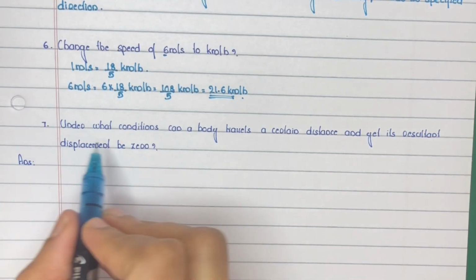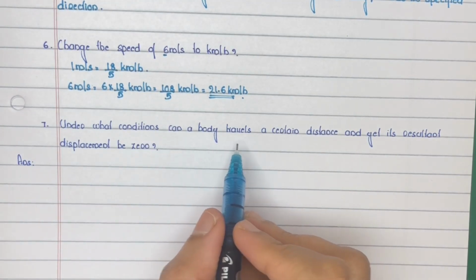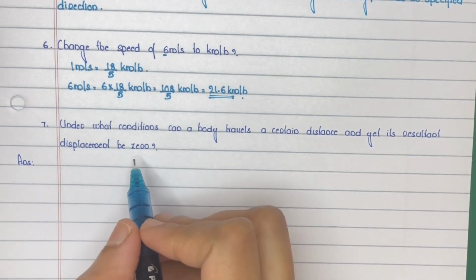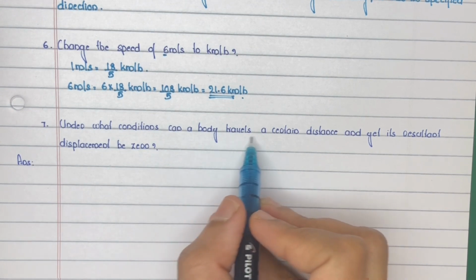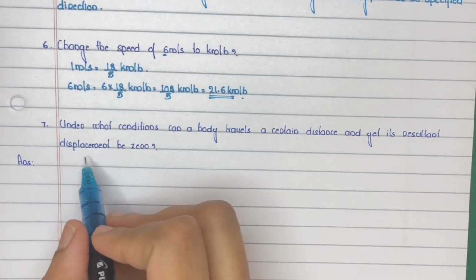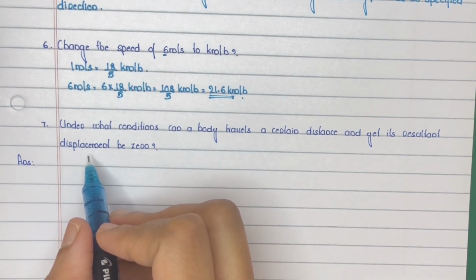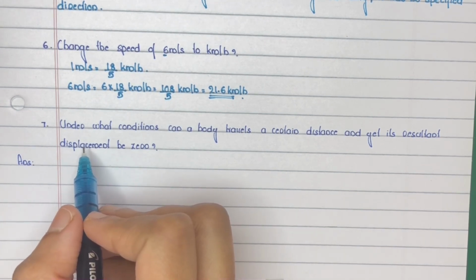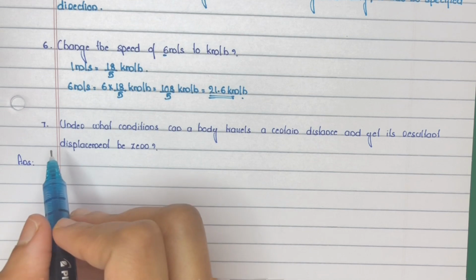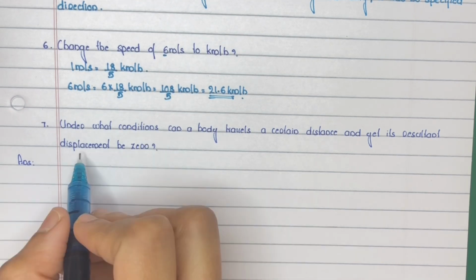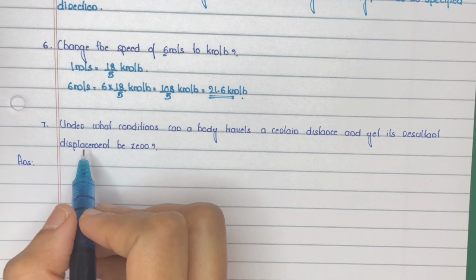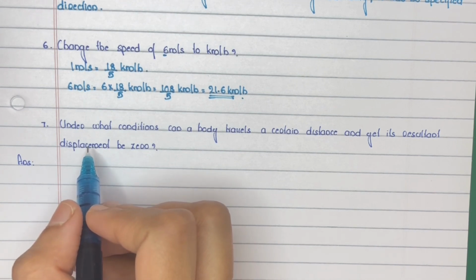Question number 7. Under what conditions can a body travel a certain distance and yet its resultant displacement be 0? That is, body travels a certain distance but its displacement is 0. What will be that condition? What is displacement? As per definition, displacement is the distance between initial and final point, right? So when it can be equal to 0, if there is no distance between initial and final point, its displacement will be 0.